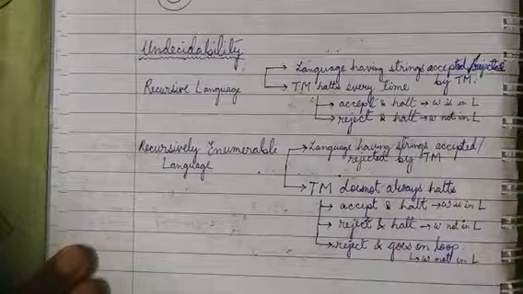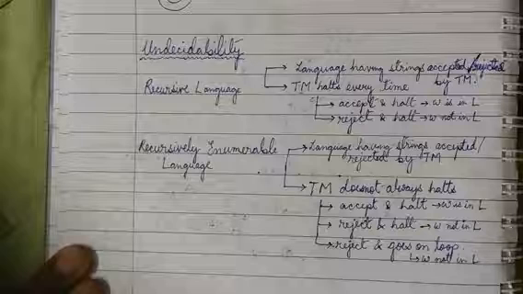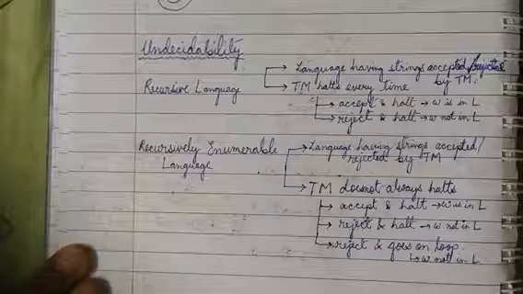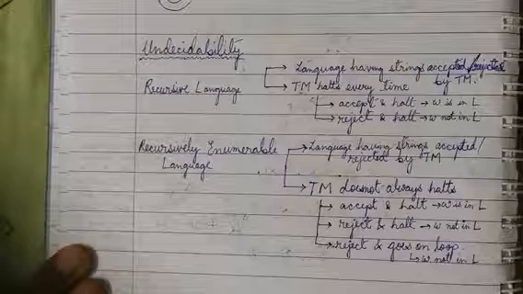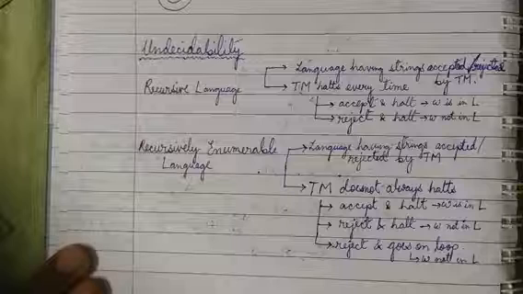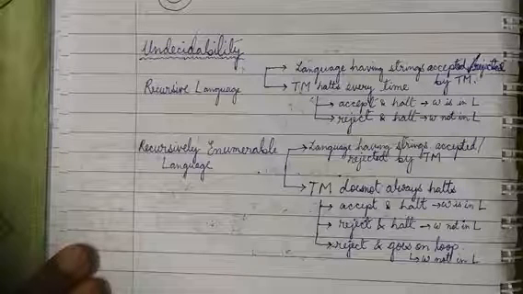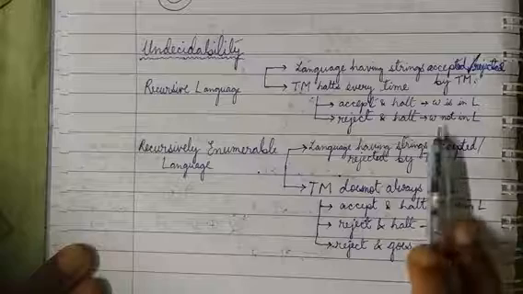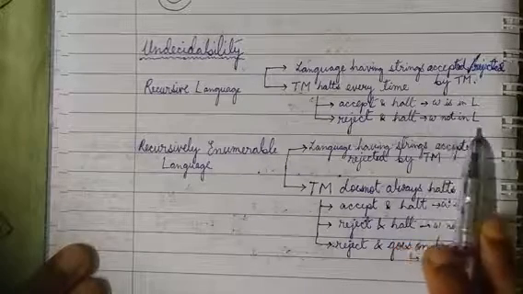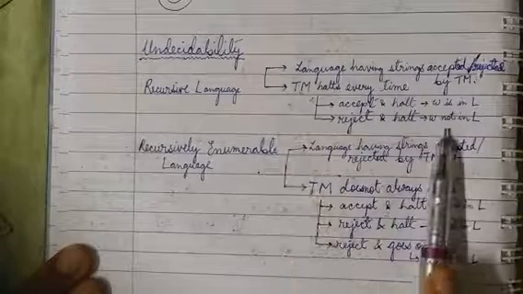In brief, the Turing machine will either accept and halt, or reject and halt. If it accepts, then the string belongs to the language L. If it rejects and halts, then the string omega does not belong to L. In simple terms, we have tried to explain it in these steps.